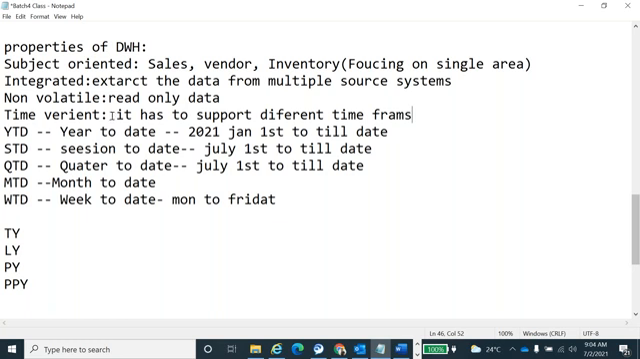Okay. Next, time variant. The data has to support different time widgets for analysis purposes, like YTD, QTD, MTD, WTD, or this year, last year, PY, PPY, or like that. So these are the naming conventions in real time. Today we learned what is data warehousing, the architecture, and the properties of data warehousing. These 3 topics we covered in today's class. Any doubts, guys? Yes, I'm starting the recording.